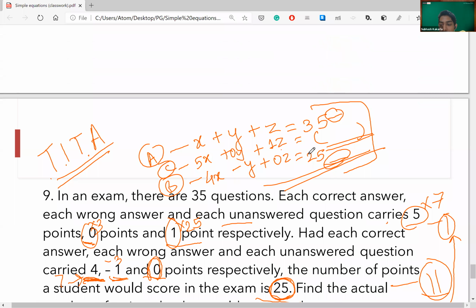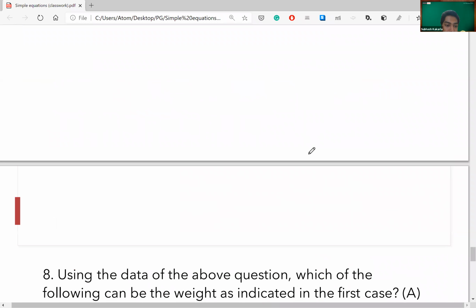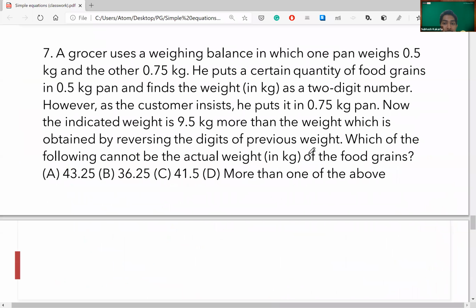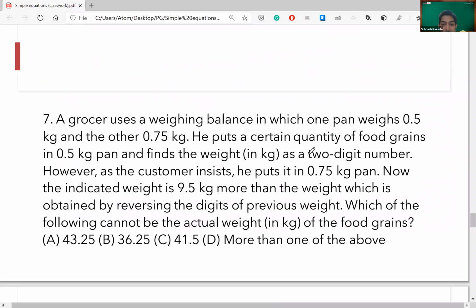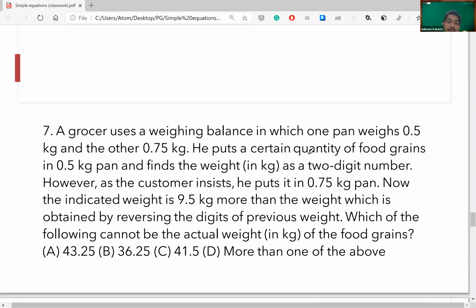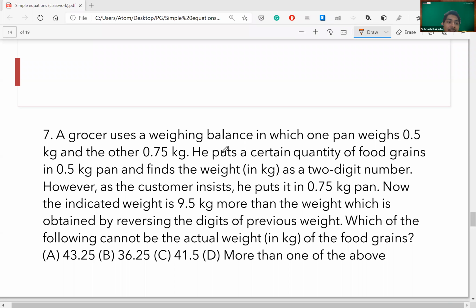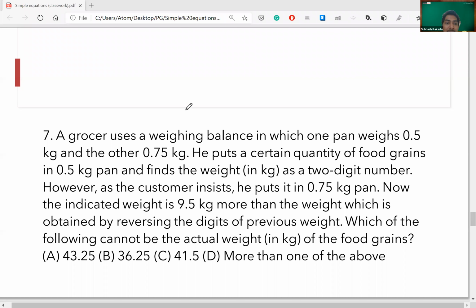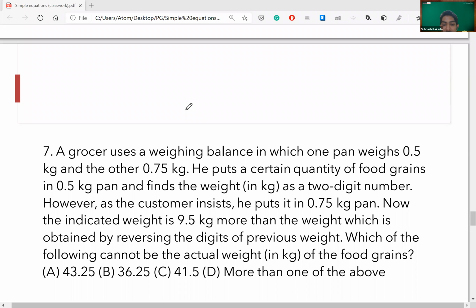All right, guys, so we'll move forward. We have questions 7 and 8. 7th is a bigger one, and we have the 8th question that is related to it. So we'll discuss the 7th, and like the previous question of age, wherein the second question was homework, again this will be homework for you, because if you can solve the 7th, you can solve the 8th one too. Now I'll give you 2 minutes to solve this question, because this is not a tough one, and then I will discuss it. Your time starts now.